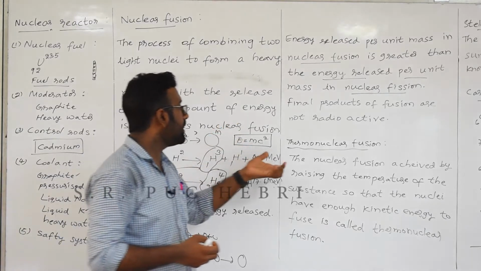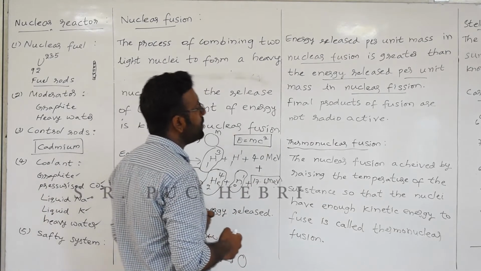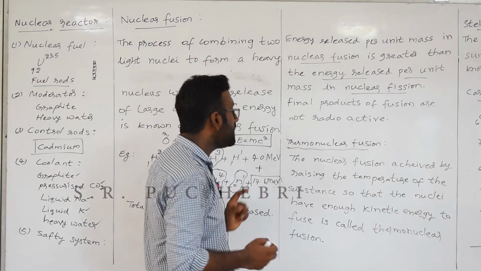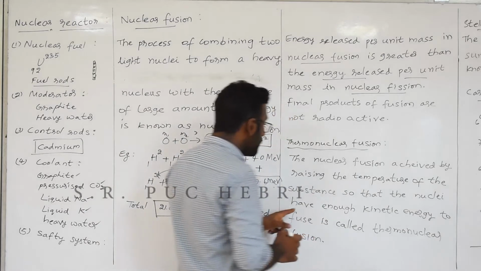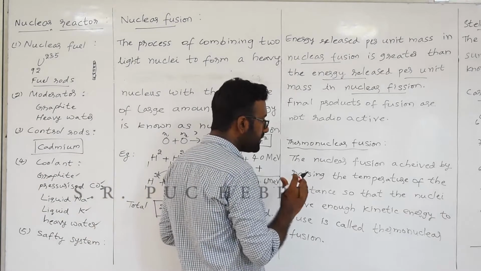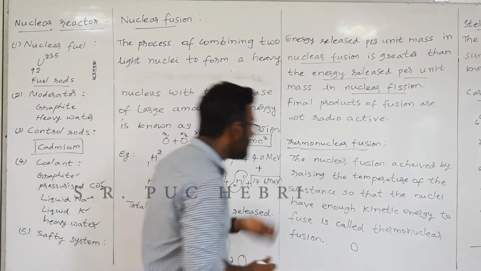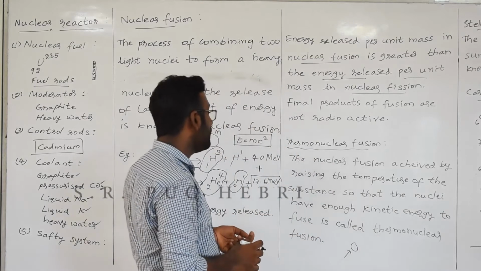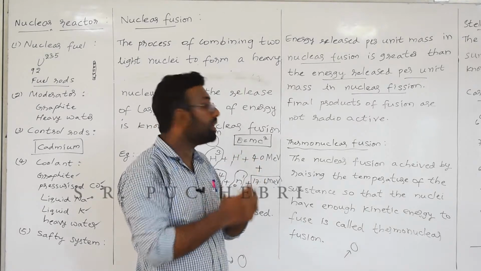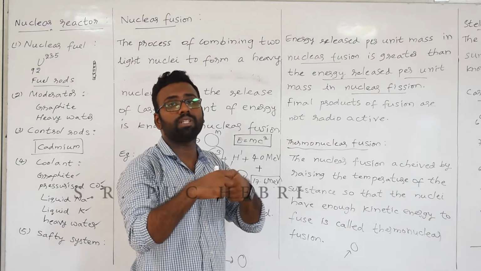Now we will see where this nuclear fusion actually takes place. One such fusion is known as thermonuclear fusion. So thermonuclear fusion is the nuclear fusion achieved by raising the temperature of a substance so that the nuclei have enough kinetic energy to fuse. So we are heating a substance in such a manner that its nuclei will have a certain amount of kinetic energy so that they can fuse together. That is known as thermonuclear fusion, or the fusion process with the help of temperature.